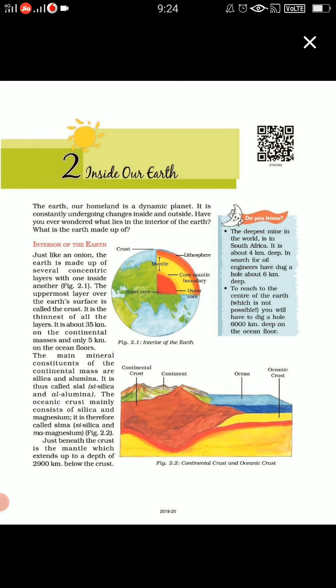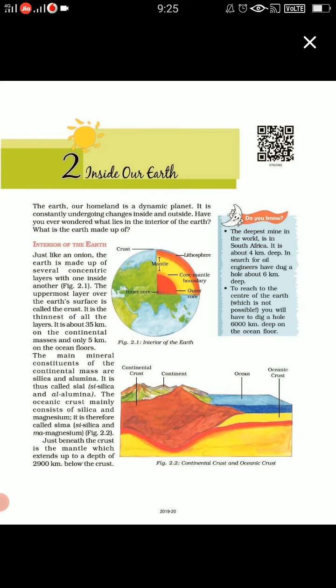Just below the crust, children, there is a layer known as the mantle, and its depth is 2900 kilometers. And the innermost layer is your core. It has a radius of 3500 kilometers, and it is made up of nickel and iron, so it is known as Nife. And children, the central core of the earth, we can't reach there. It has a very high temperature and a very high pressure.